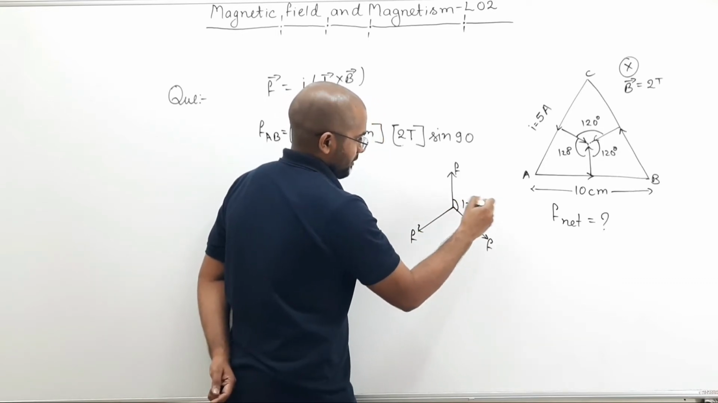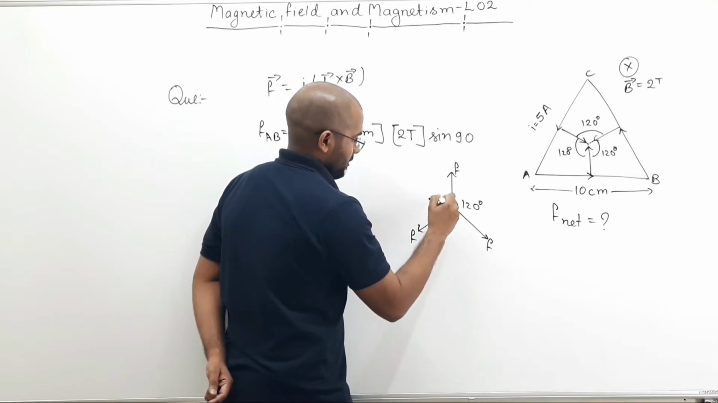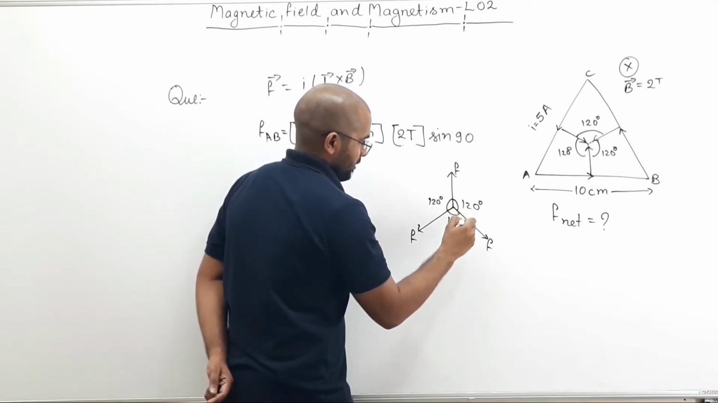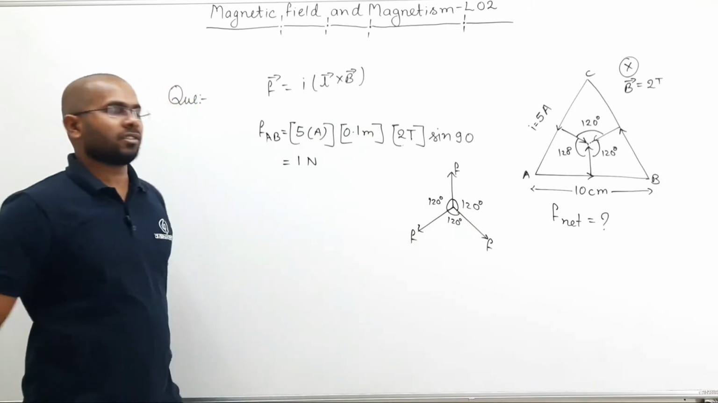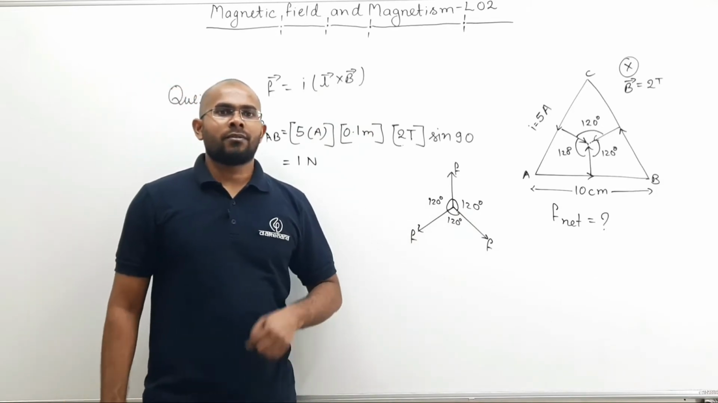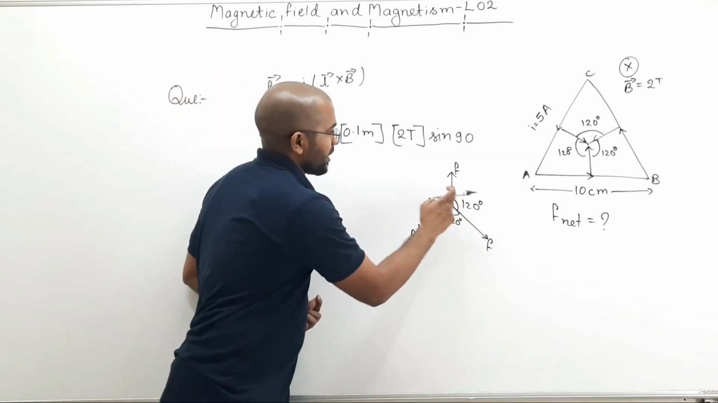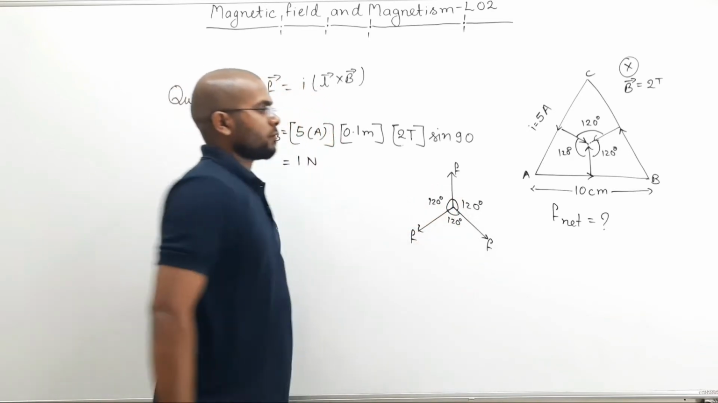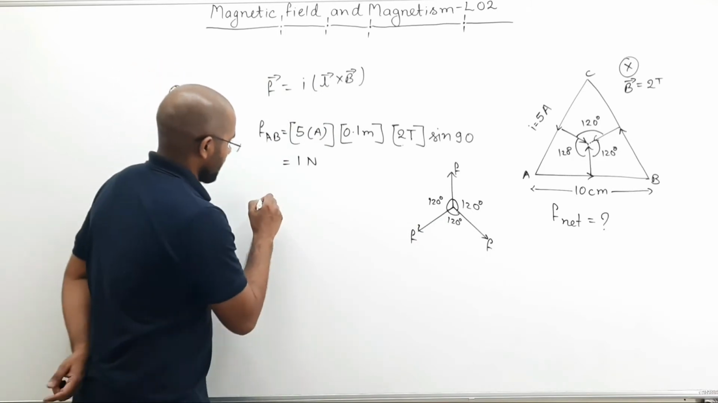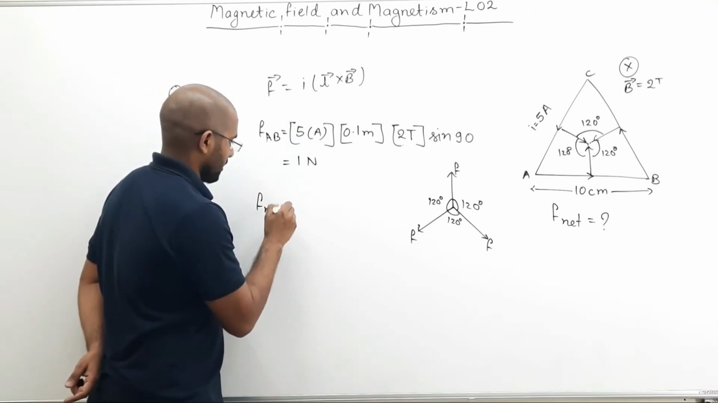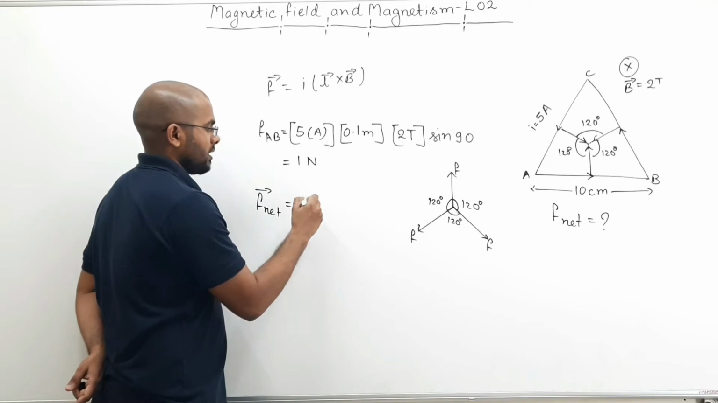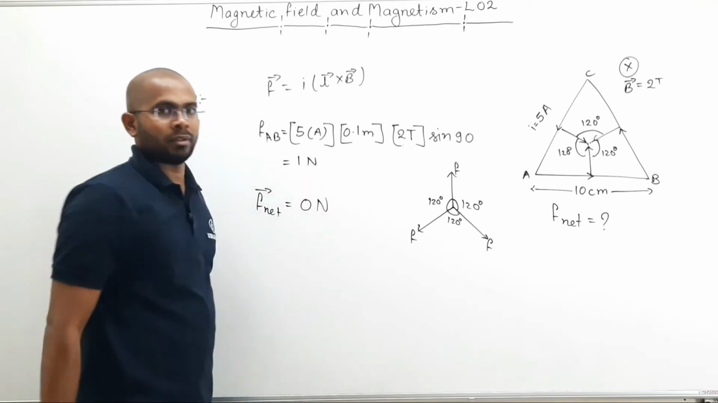120, 120, 120. And if I add 3 forces which are equal in magnitude and the angle between them is 120, then you can say here F net, net force will be 0 Newton.